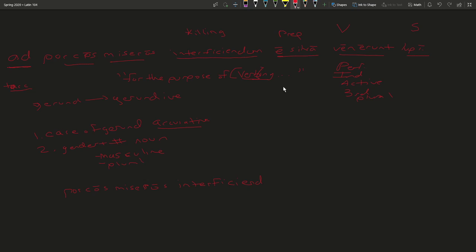So instead of retaining this neuter singular ending up here, we just give it the accusative plural ending here, which is os. And we leave our preposition here. So for the purpose of wretched pigs to be killed, or the wolves came out of the forest in order to, or for the purpose of killing wretched pigs. All right, thank you.